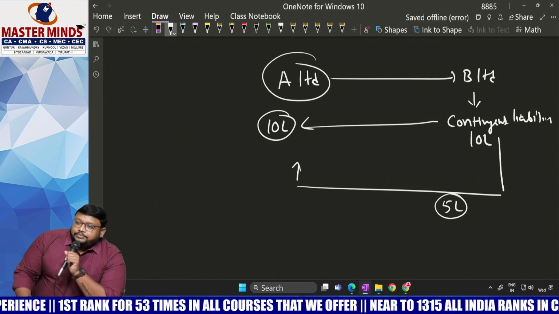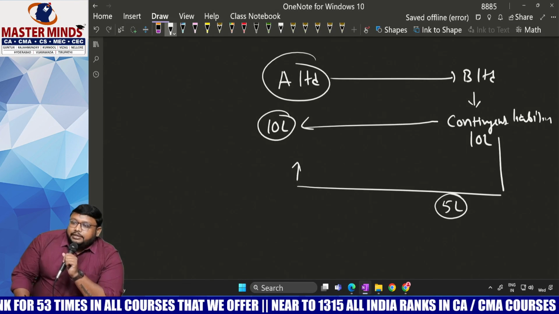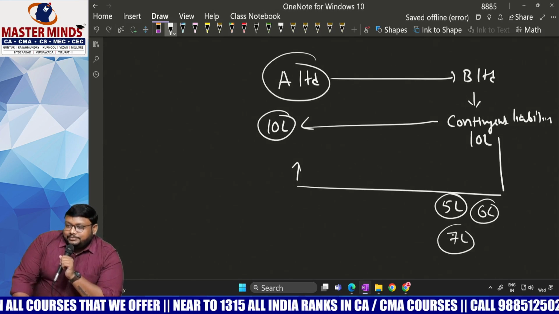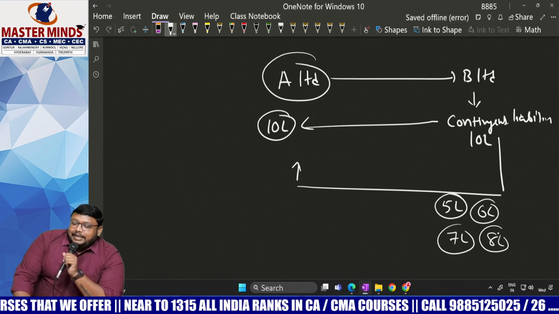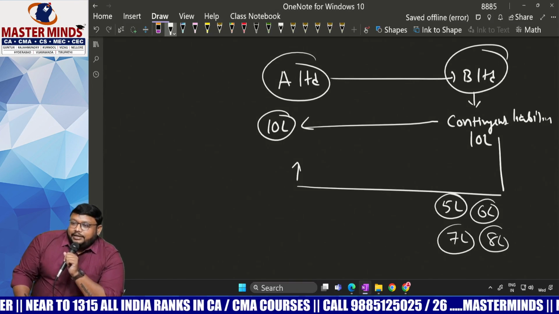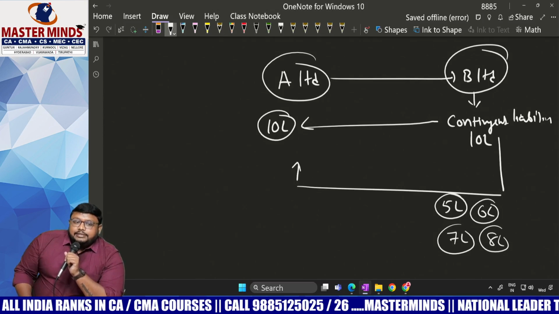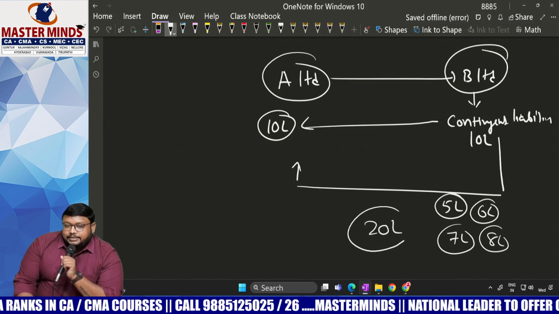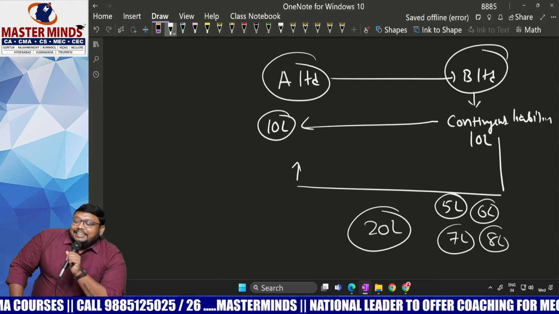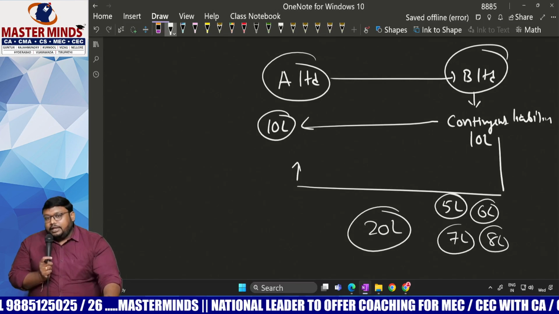A says that it is unfair. It is not my liability, I have to pay your liability. So they are bargaining. They come to 6 lakhs. A has not accepted. 7 lakhs, A has not accepted. 8 lakhs, A has not accepted. Now B Limited got angry and says, so you won't trust me. Okay, if that liability arises, I will give you 20 lakhs. Confidence. Wait. So here he has the confidence that, listen,